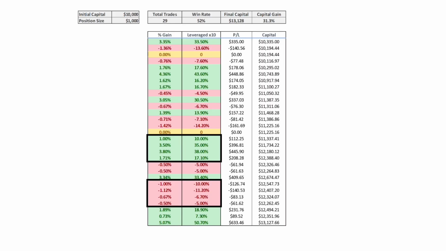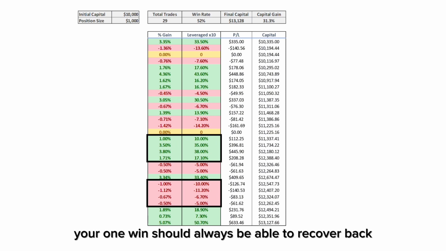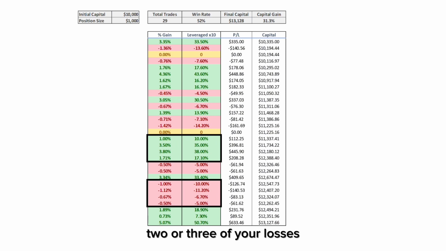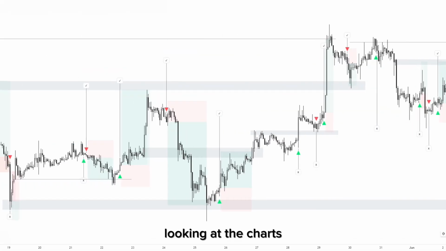Looking at this table, we can see that the wins are always way bigger than the losses. In other words, we win big and we lose small. Your one win should always be able to recover 2 or 3 of your losses. That way, you will be profitable even with a win rate of 50%. Looking at the charts, we can see that my take profit is always bigger than my cut loss, at least at a ratio of 1 to 1.5.